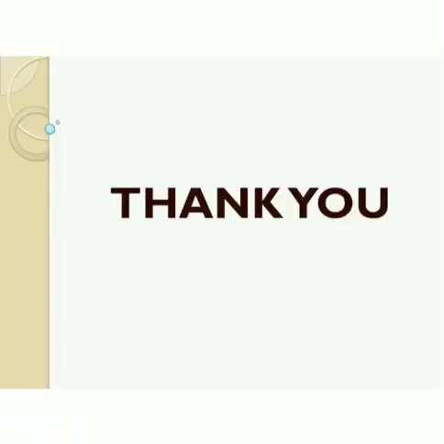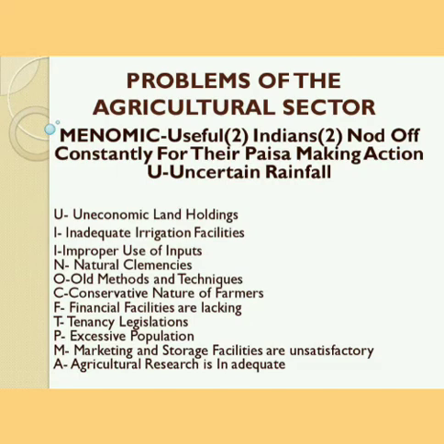I would like you to revise over it. Please look at your textbook, look at the points that are given, and remember the problems of the agricultural sector through the mnemonic: useful Indians nod off constantly for the paise making action, and remember the different points that each of the letters stand for.